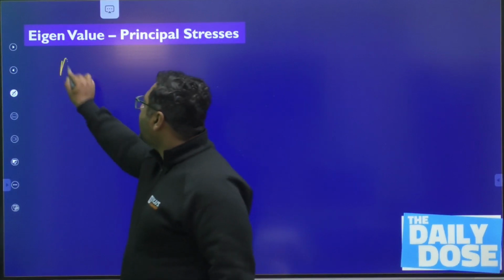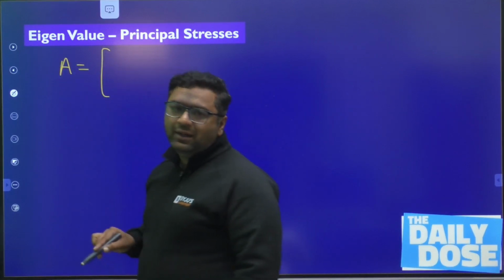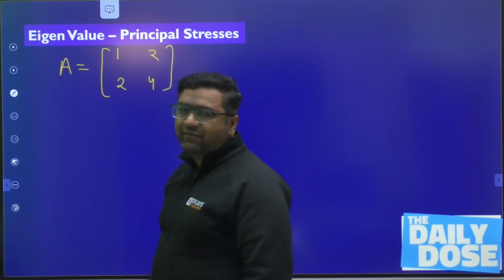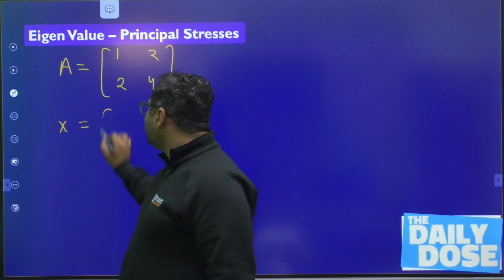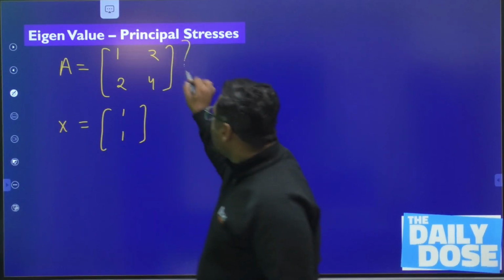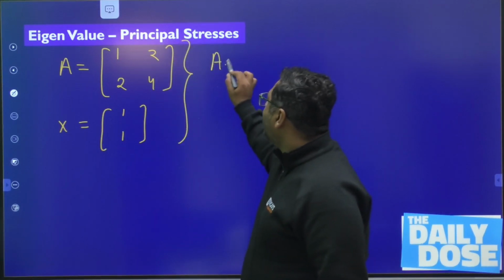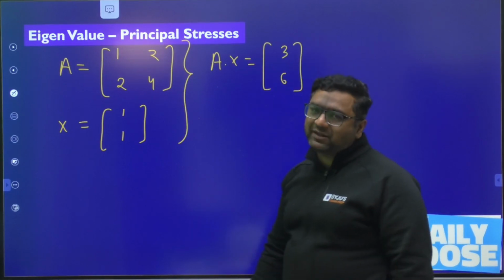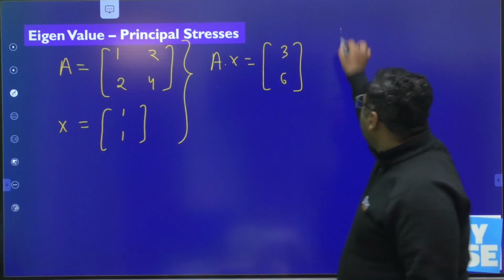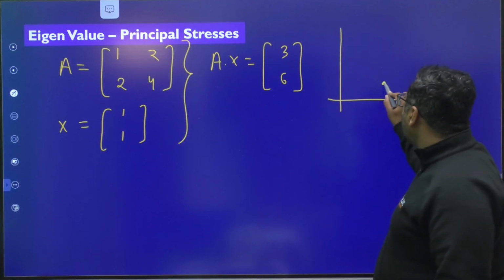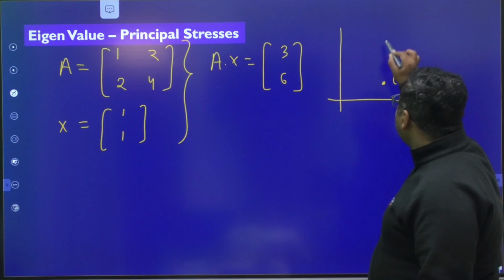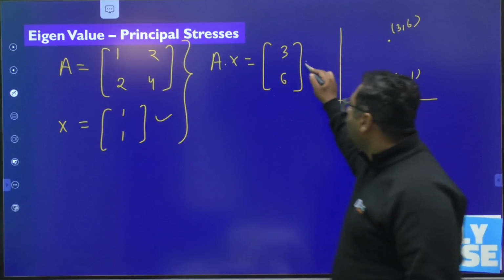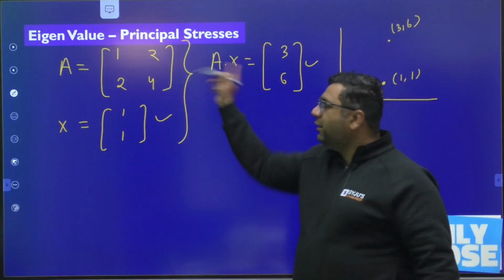Let us say we are having a matrix A that is 1, 2, 2, 4, and let us say we are having another matrix X that is 1, 1. If we are going to multiply them and find out AX, we will be getting 3, 6. I feel everybody is aware of matrix multiplication. So you can see previously when we were having a point 1, 1, now that point has been shifted to 3, 6. 1, 1 has shifted to 3, 6 when it is multiplied A into X.